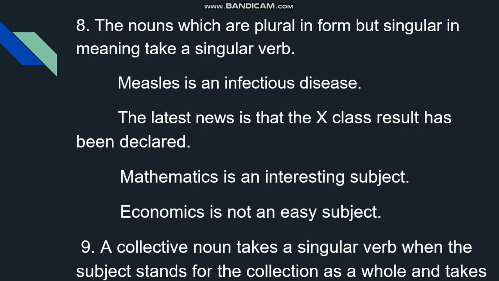The nouns which are plural in form, but singular in meaning, take a singular verb. They look like plural, but their meaning is singular, so it takes a singular verb. For example, measles is an infectious disease. Measles is a kind of disease and it looks like plural, but it is one disease, therefore singular verb is used.